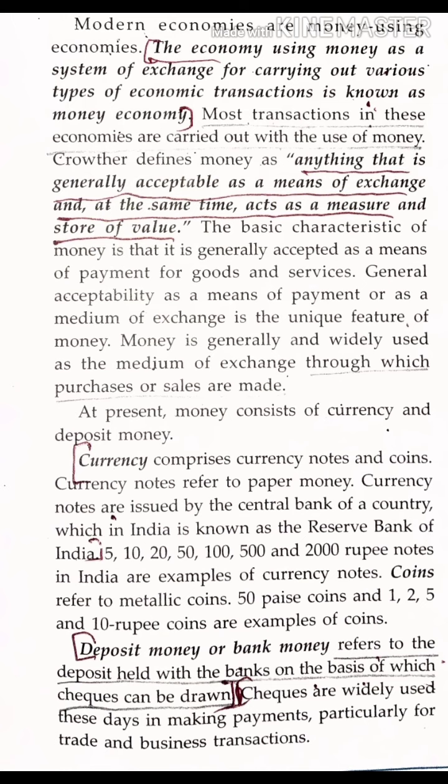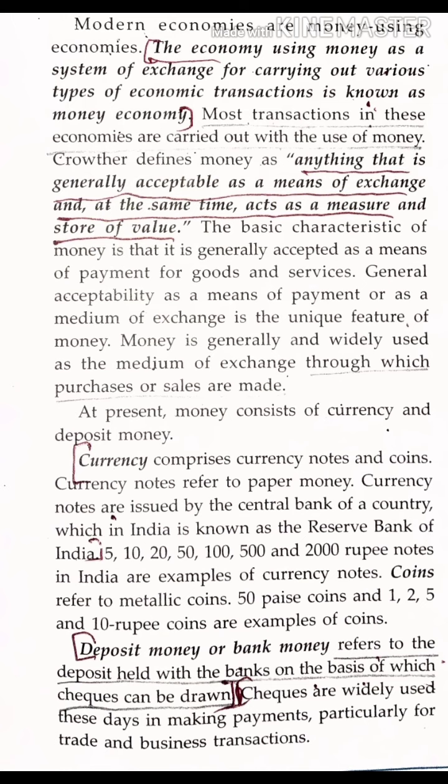Now what actually is money? The economy using money as a system of exchange for carrying out various types of economic transactions is known as money economy. Now Crowther, one of the economists, has defined money as: anything that is generally acceptable as a means of exchange and at the same time acts as a measure and store of value.